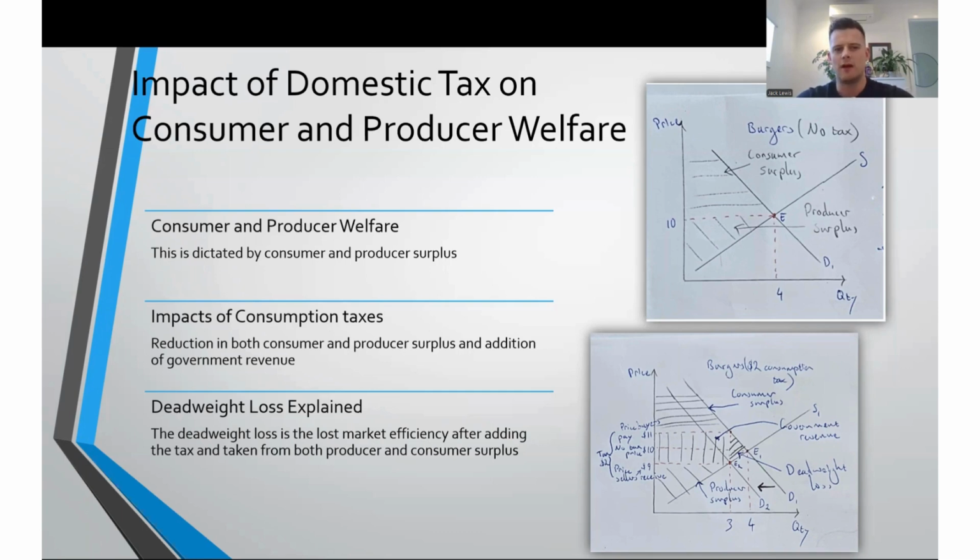As we can see from the graphs, when the consumption tax is added, the demand curve shifts to the left, and the price equilibrium increases as the tax burden is split between the suppliers and the consumers. Looking at the second graph, we see that the consumer surplus is replaced with some government revenue and some deadweight loss. The deadweight loss represents reduced efficiency in the market and reflects, in this instance, the lost consumer and producer welfare.